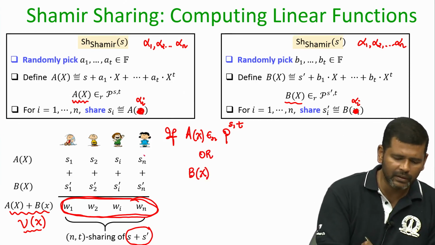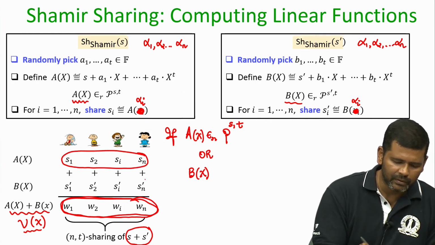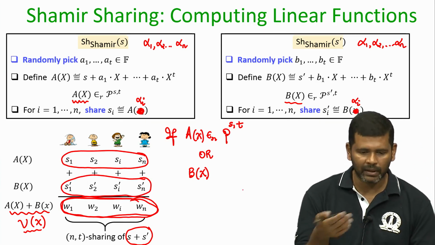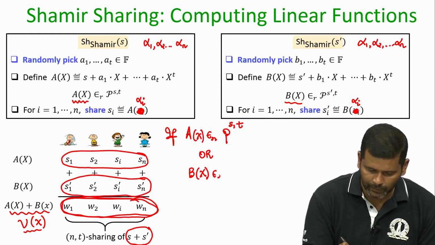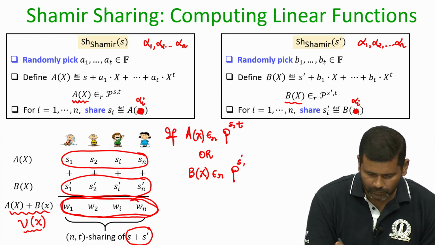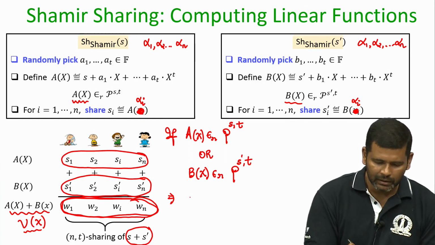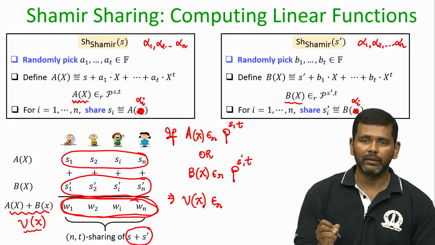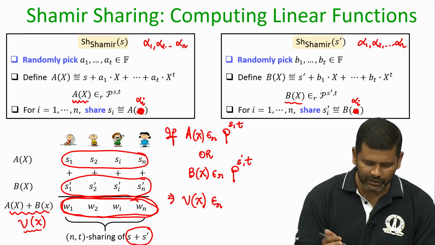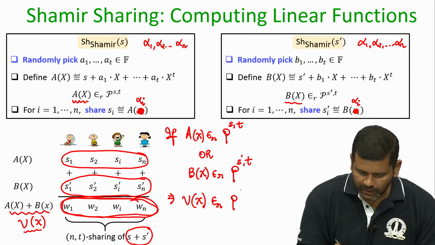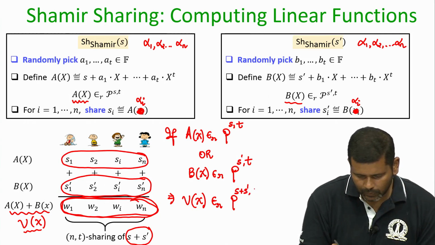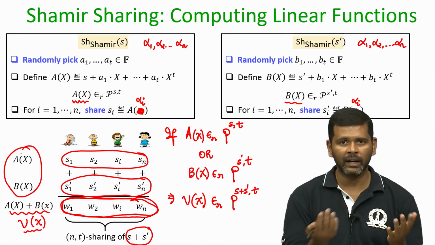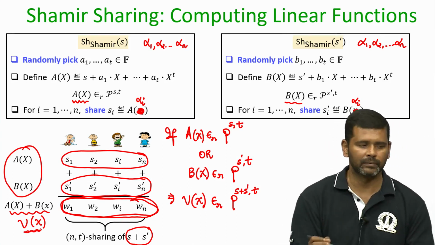That means, if any of these two vectors of (n, t) shares, either the shares of S or the shares of S prime, were random shares, then I can conclude that this V of x also constitutes a vector of random n shares for the secret S plus S prime, because if at least one of these two polynomials A of x or B of x was randomly chosen, then so is the V of x polynomial.